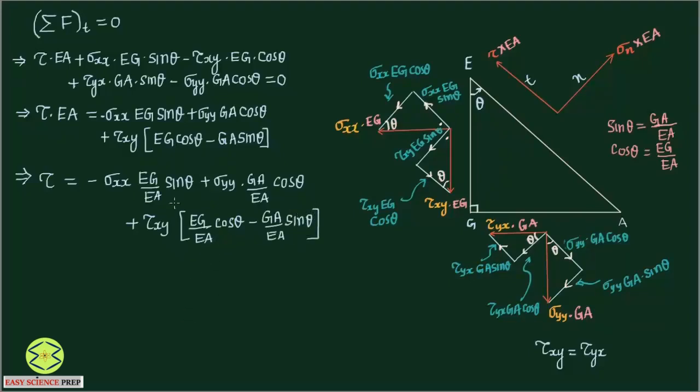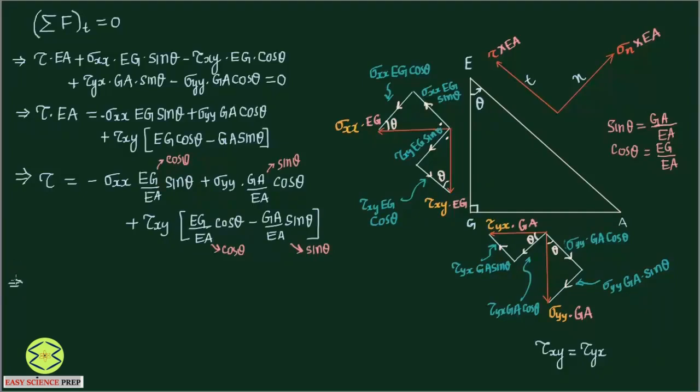Okay, so now we should see here, again we have already done it, that Eg by Ea is cos theta. Ga by Ea is sin theta. If you put all these respective values, let's see what we get.